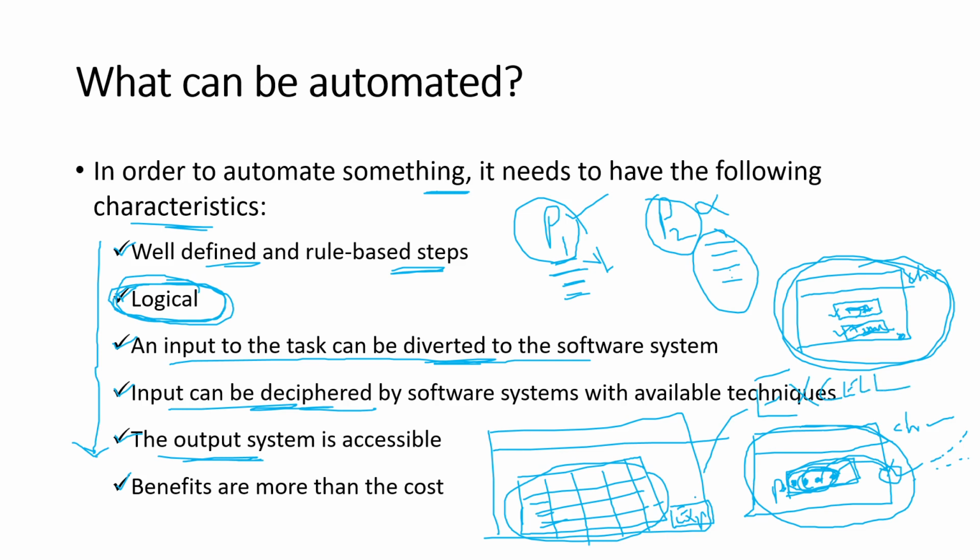Now here, what is the process actually doing? It is trying to extract the data present in this web page, and then it has to transfer that data to an Excel sheet, and the user will view the output in this Excel sheet. So if you plan to automate this process, you need to make sure that you have the rights to access the Excel application, meaning the application has access. If there is access to the Excel application, then obviously you can go ahead with automation. That is what output system accessible means.